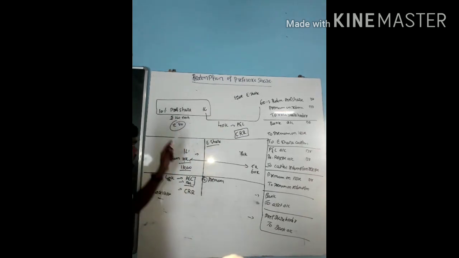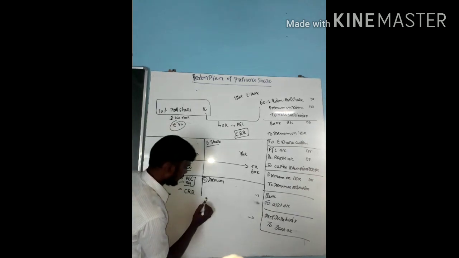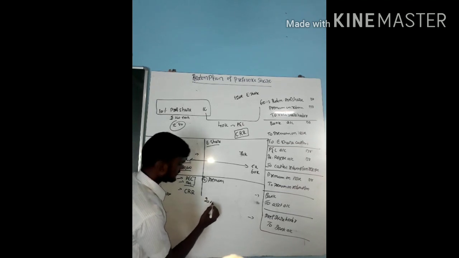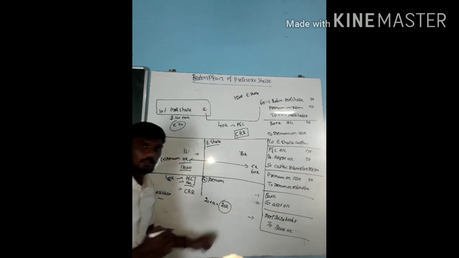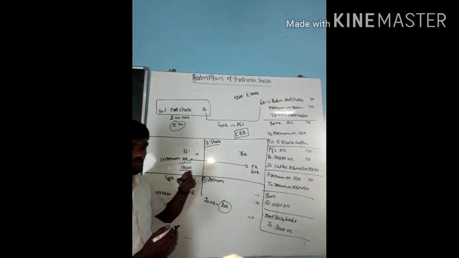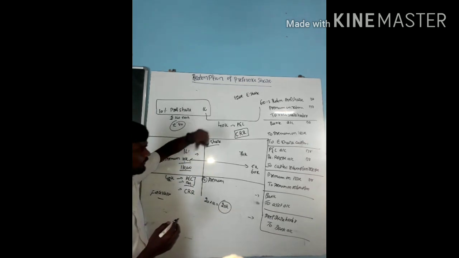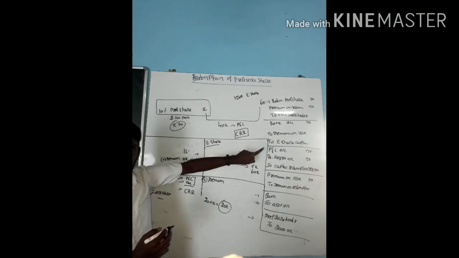First step is to identify whether he has paid the full amount or not. If not, remaining 20 rupees he has to pay. Number of shares is 1,000, so still 20,000. This 20,000 we first have to collect from the preferences. Then only we can redeem the preferences.